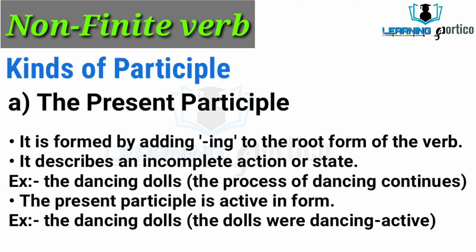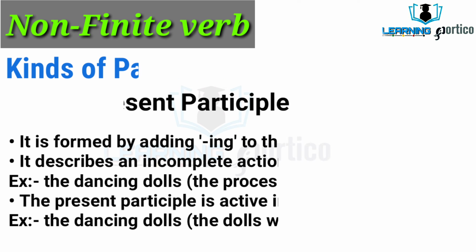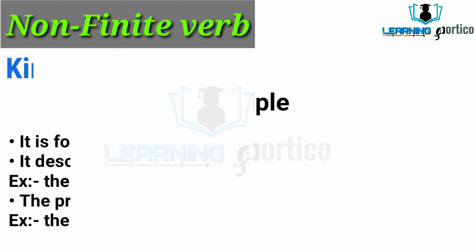It describes an incomplete action or state. Example, the dancing dolls. The process of dancing continues. Here an incomplete action or state is shown. The present participle is active in form. Example, the dancing dolls. The dolls were dancing, which means the words are in active form. So the present participle is active in form.